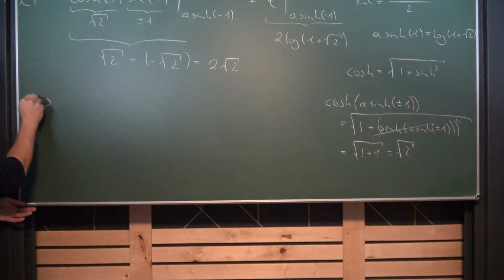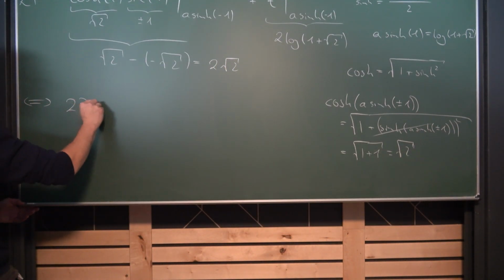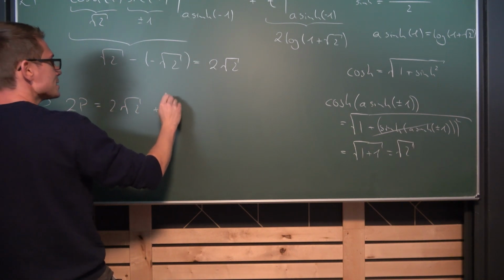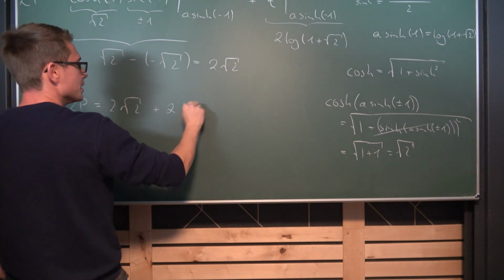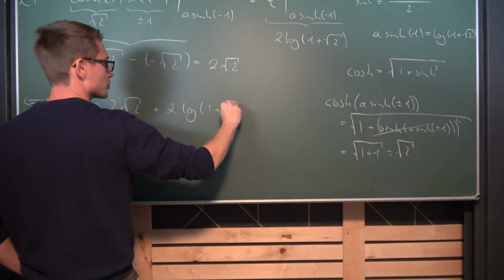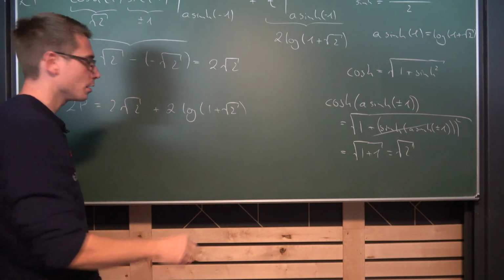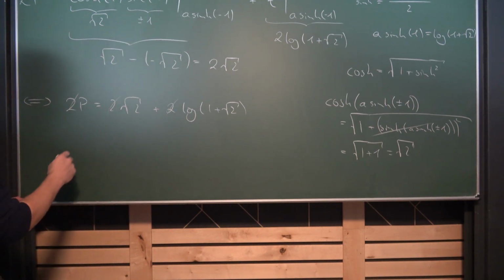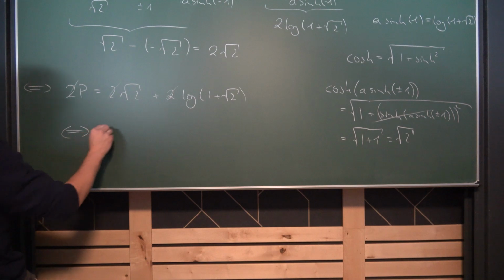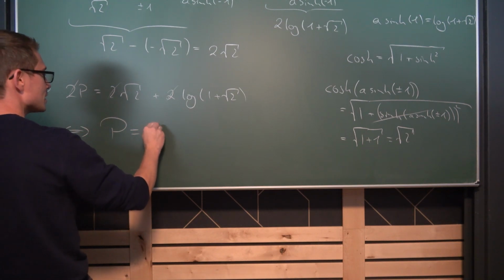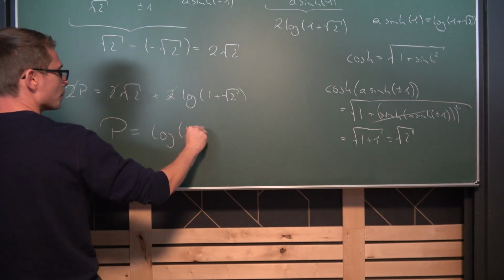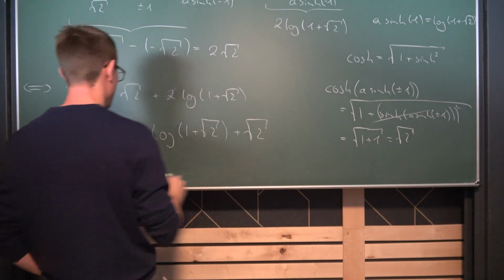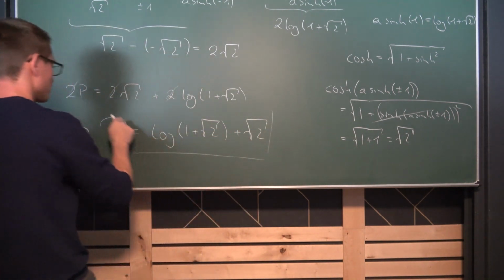Or in other words, 2 times the universal parabolic constant is 2 times the square root of 2 plus 2 times the natural log of 1 plus square root of 2. And by cancelling out 2 on both sides, because 2 is not equal to 0, it's a successor of 1, we are going to get the final expression for the universal parabolic constant being the natural log of 1 plus square root of 2 plus square root of 2. And that's it, my boys and girls.